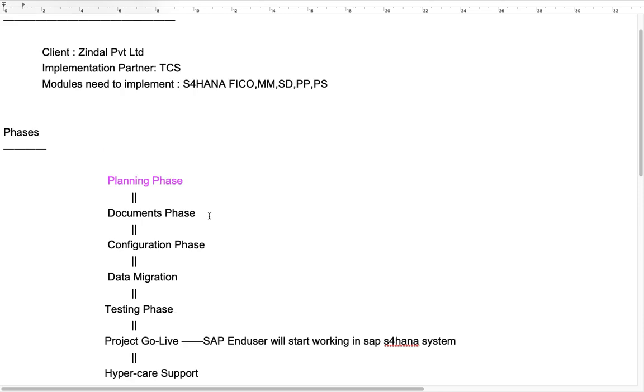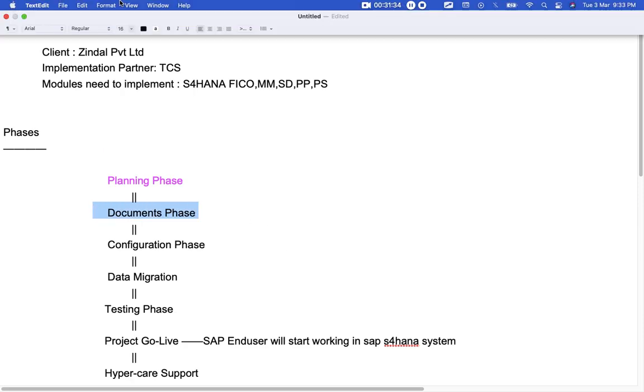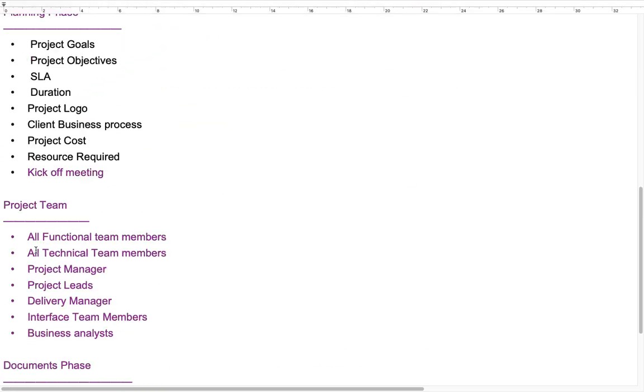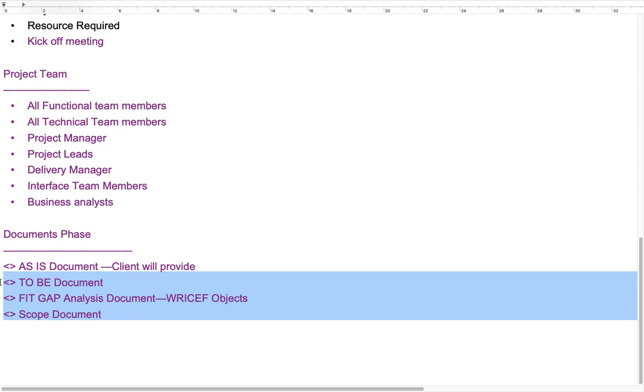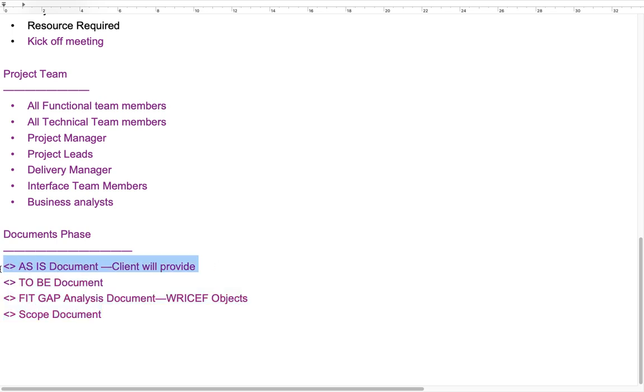So this is all about the documentation phase. In the documentation phase, your role is to prepare the to-be document, the fit gap analysis and the scope document. These three documents play a very major role in the implementation. Your role is to get the information from the client, because without data you cannot do any configuration in the system.